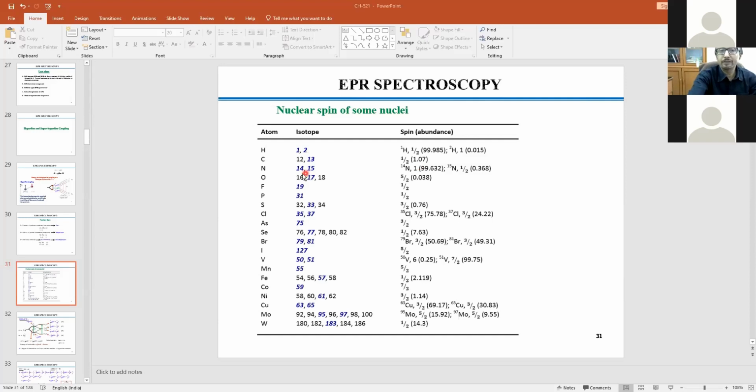Similarly, nitrogen has 2 different kinds of nuclei, 14 and 15. 14 is I equal to 1, and 15 is half, but 15 abundance is much lower than 14. So you can take all other nuclei. For example, phosphorus is one of the important components in our ligand systems, organic molecules. Phosphorus is 100%, 31 it is, so half spin. So you will never miss the phosphorus signal.